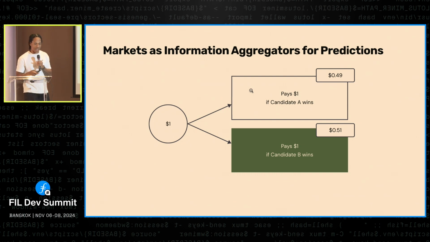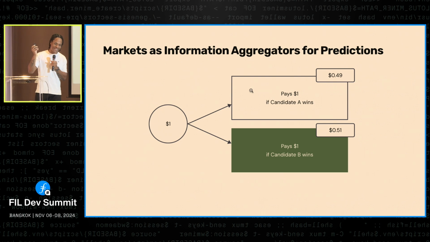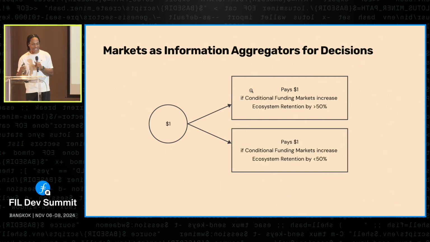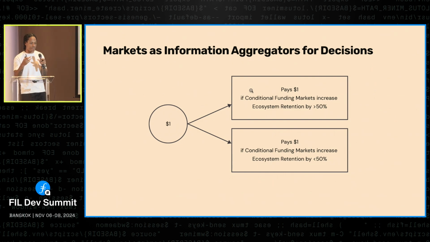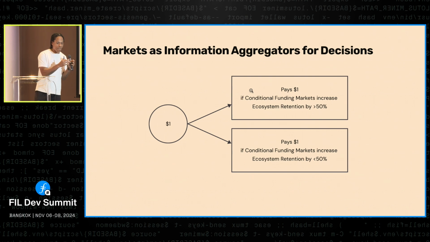And we can take this principle again and apply it to markets as information aggregators for decisions. I have $1 in a contract. The contract will pay out if conditional funding markets, in our mechanism, increases ecosystem retention by over 50%. Let's say ecosystem retention is some metric. We were talking about the problem of metrics earlier, and maybe the Goodhart problem of metrics. But let's say we used ecosystem retention. We could use this to say, does our mechanism actually increase ecosystem retention by 50%? If it does, this contract will pay out $1.